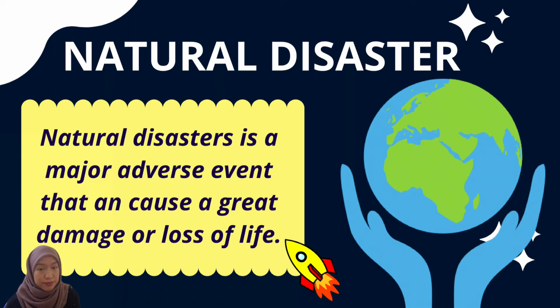We have flood, storm. Yes, one of the examples is flood. We have lost a lot of people when natural disasters happen. So far so good, class. Do you understand? Yes. Okay, since all of you already know the meaning and example of natural disaster, let's proceed with our lesson with class activity.